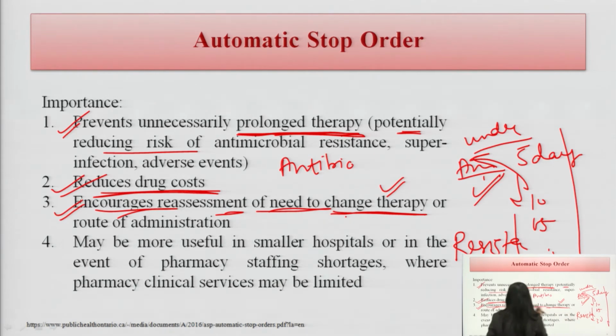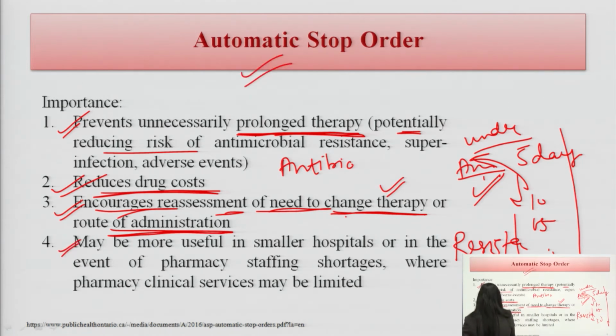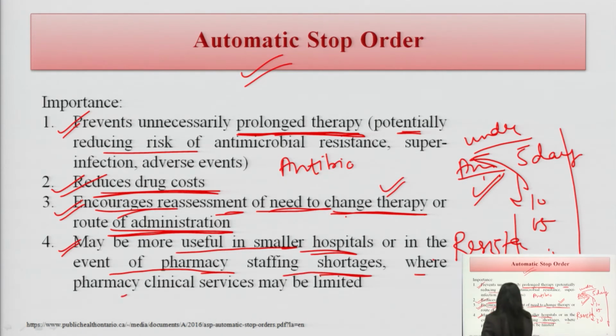Need to change therapy or route of administration. If a particular drug is not affecting the patient, the physician can change it, or the route of administration, or the formulation, or the dosage, only when the physician is following this strategy. Point number 4, may be more useful in smaller hospitals in the event of pharmacy staffing shortages, where pharmacy clinical services may be limited.